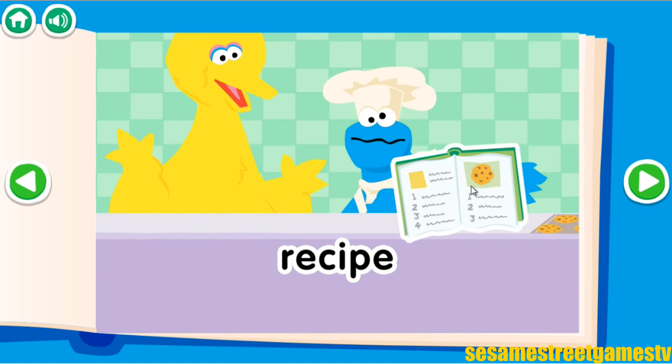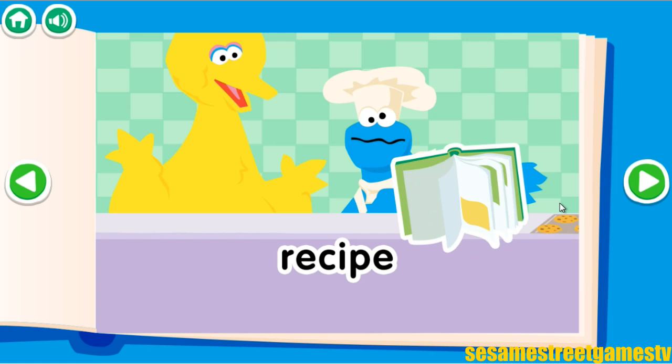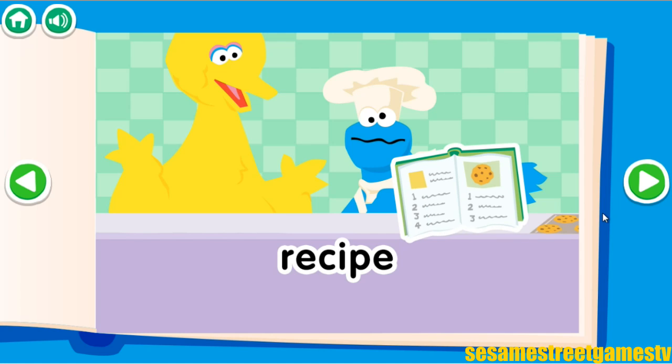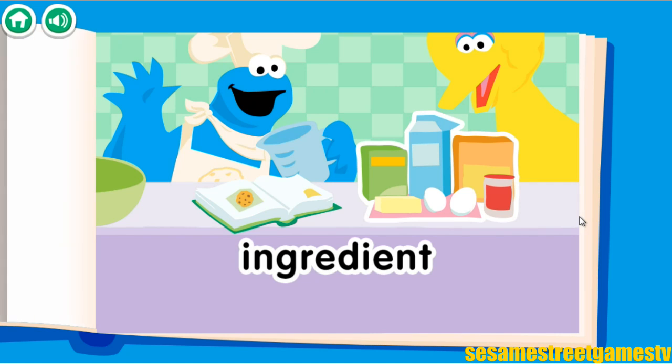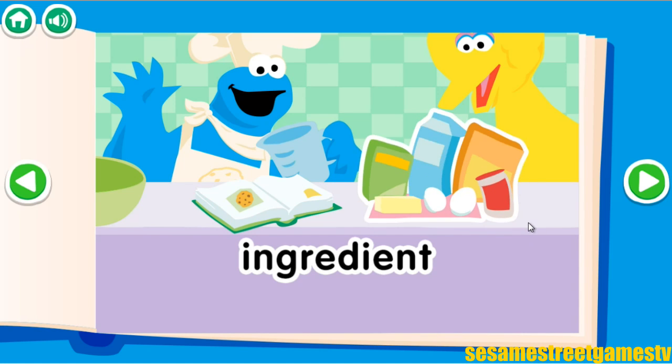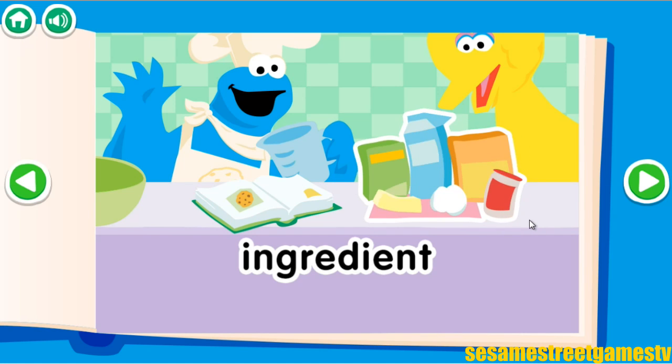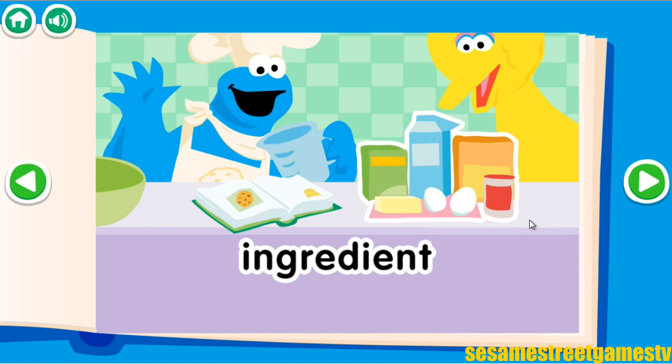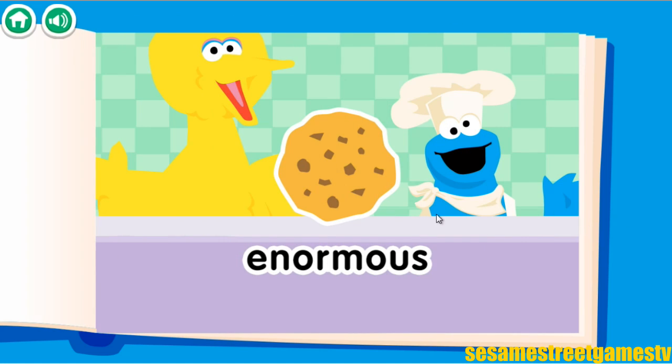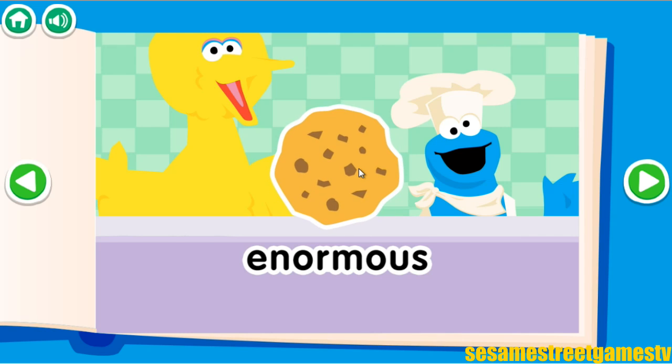Recipe. A recipe is a set of instructions to make a meal or snack. Ingredient. An ingredient is one of the things that you use in a recipe. Enormous. Enormous means really, really big.